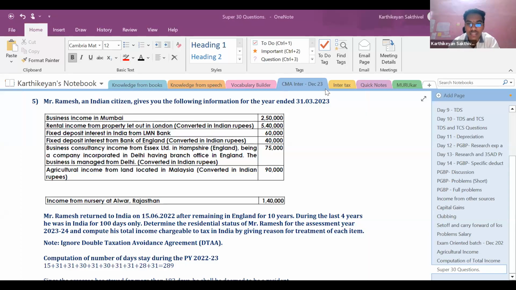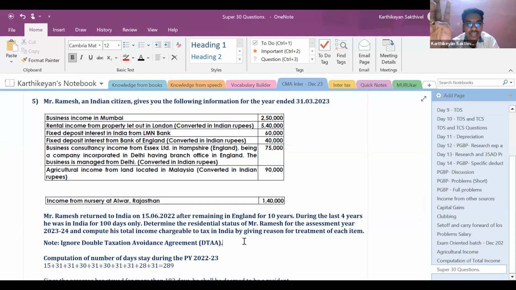Yeah. So now let us discuss question number 5. This question was asked in June 2017. But what we should just remember is this answer requires a slight modification because the provision has changed after that in relation to residential status.